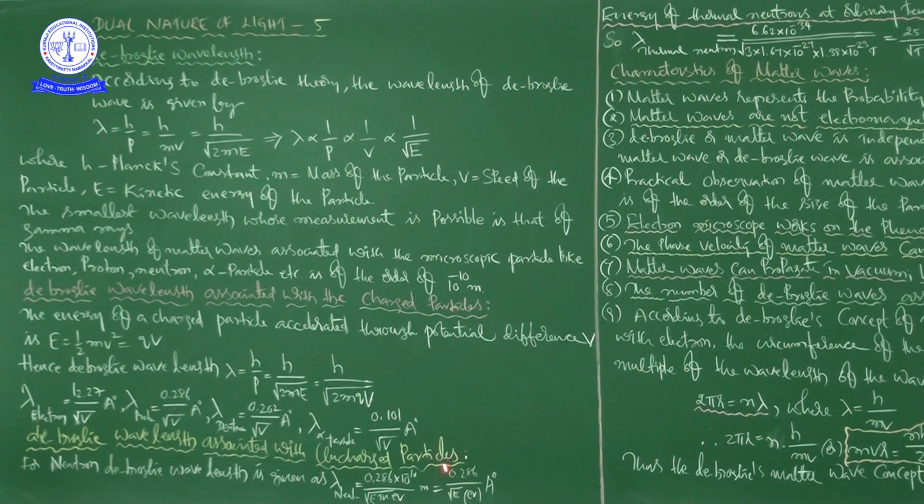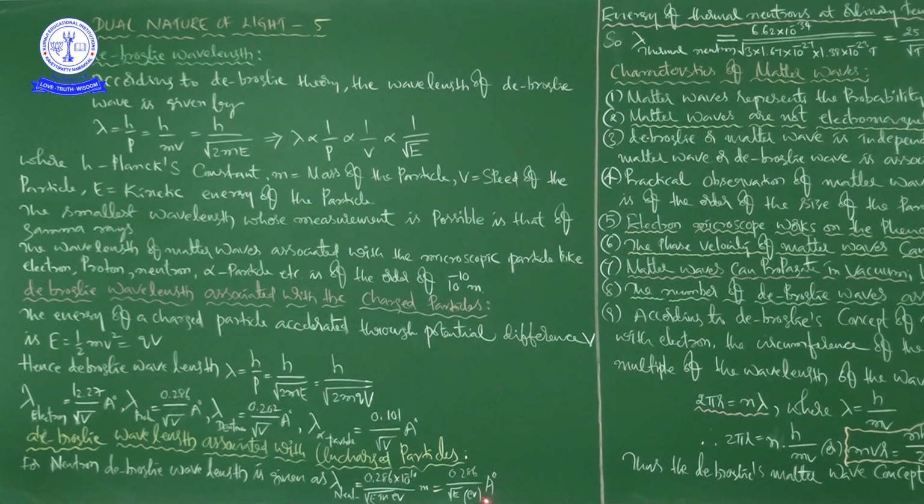That's why it is equal to 0.286 divided by square root of E, and E value we are taking in electron volt, and there itself it is angstrom unit, okay?